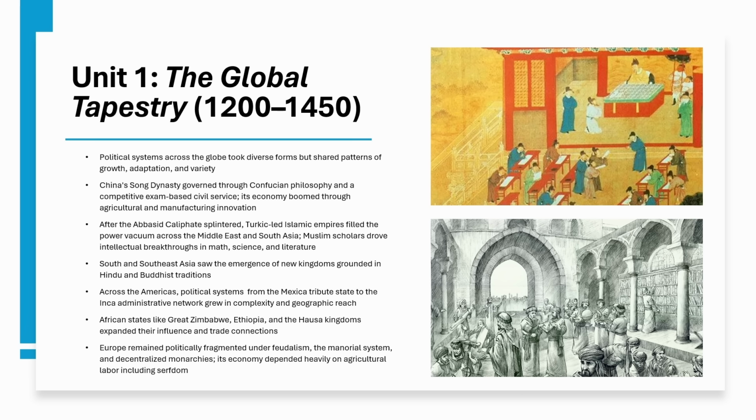Unit 1 is the world from 1200 to 1450. The big idea is that civilizations everywhere are developing in their own unique ways. Song China is running a sophisticated Confucian government with merit-based exams, and their economy is surging through innovations like Champa rice and the Grand Canal.